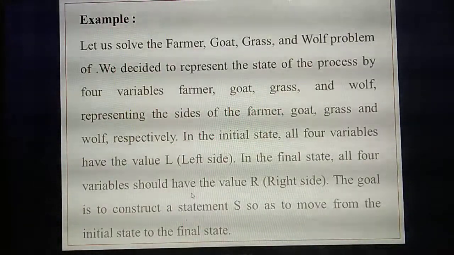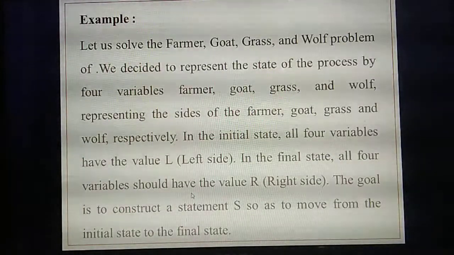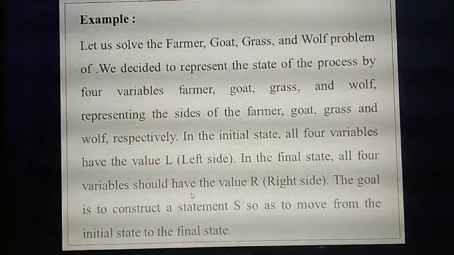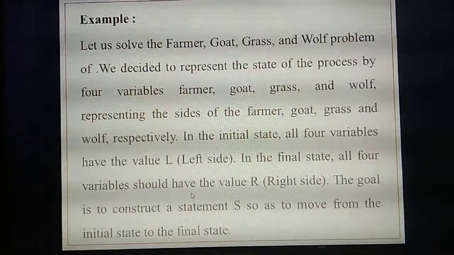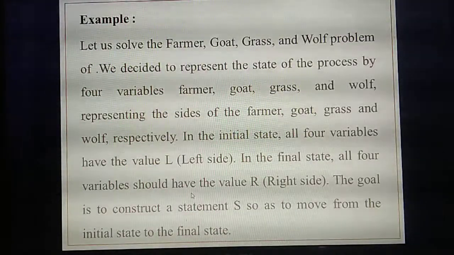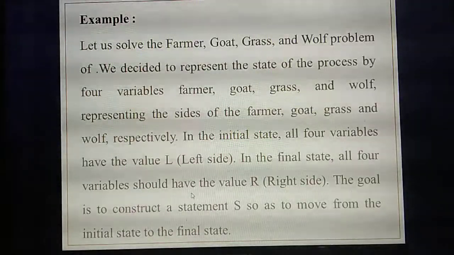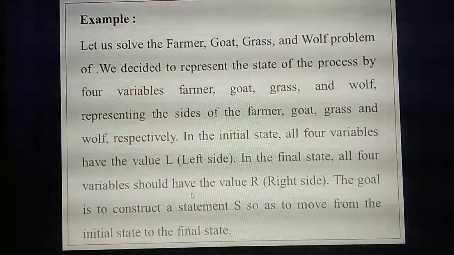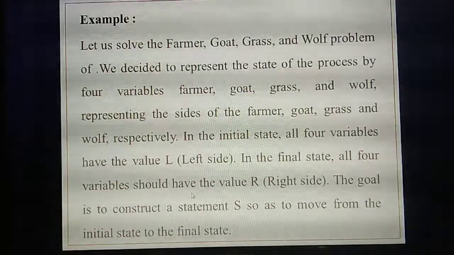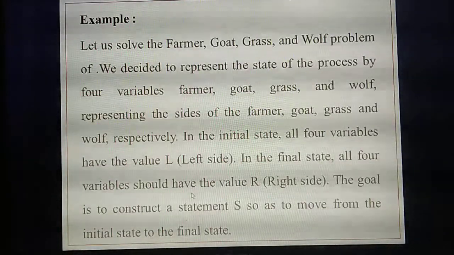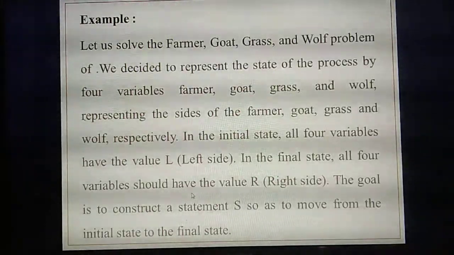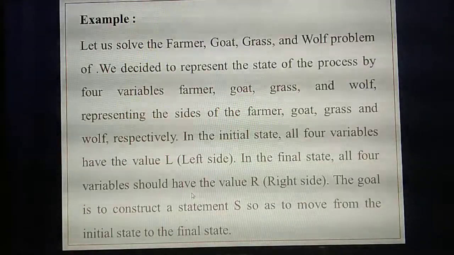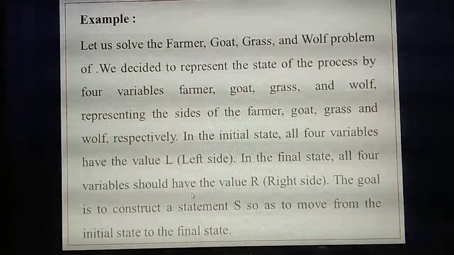So what's the problem? A farmer has a goat, a grass and a wolf. So farmer, goat, grass and wolf, four of them are there. First, four of them are standing at the left side of the river. That's the initial state. Then the four of them need to cross the river and go to the right side. The only way is a boat, and the boat can carry any one of them along with the farmer.